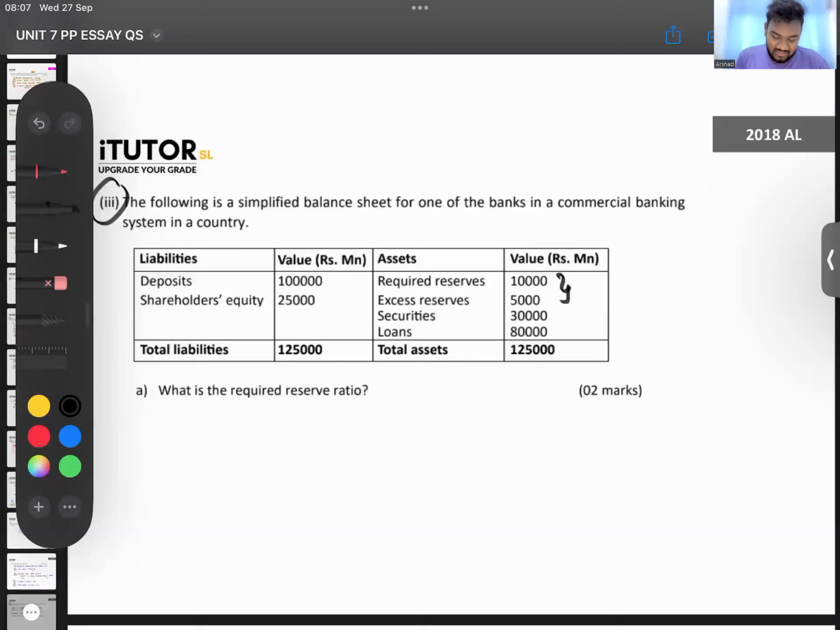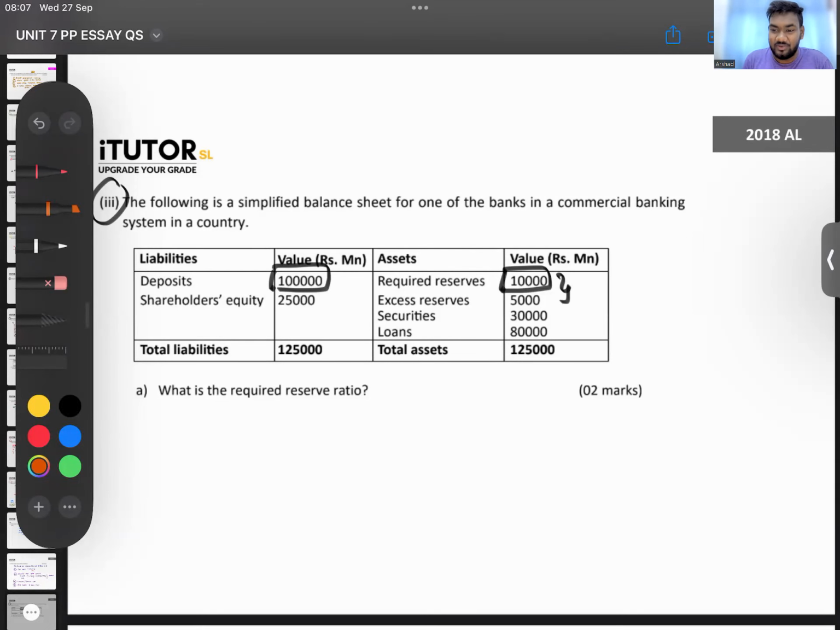Very easy, no? Deposits are 100,000. From that 100,000, they have kept 10,000 as required reserve. So how much is the SRR? How much is the ratio? How much are they keeping? Come on, give me an answer. What is the required reserve ratio? Common sense, you should be able to figure out this is 10%.